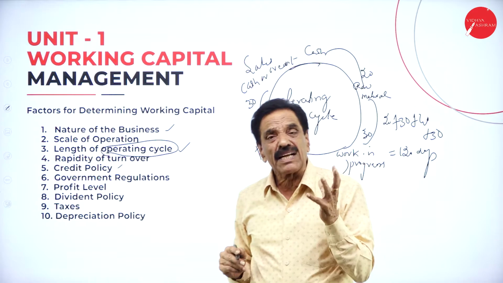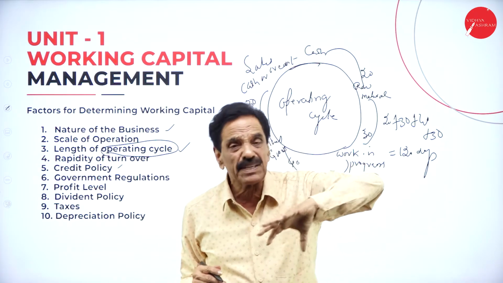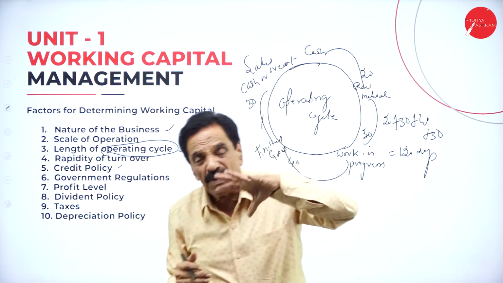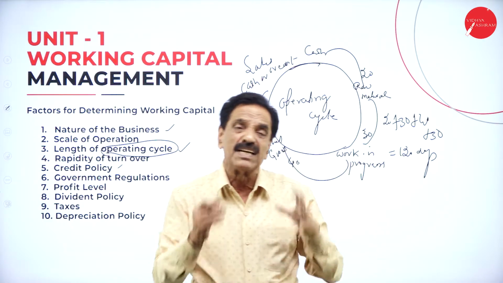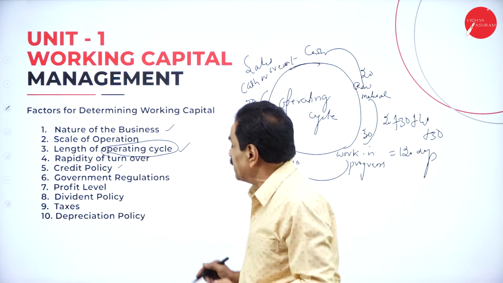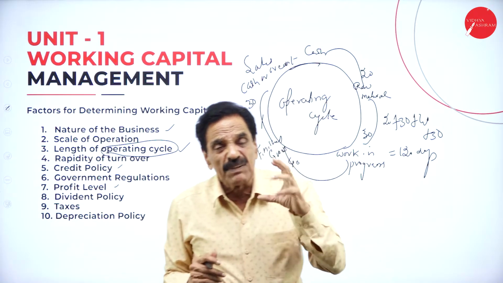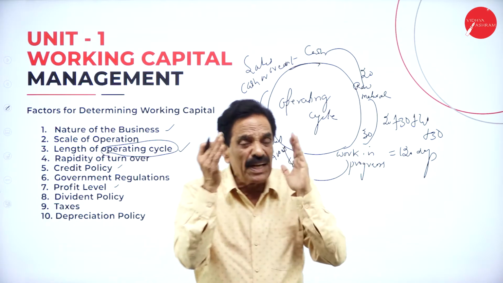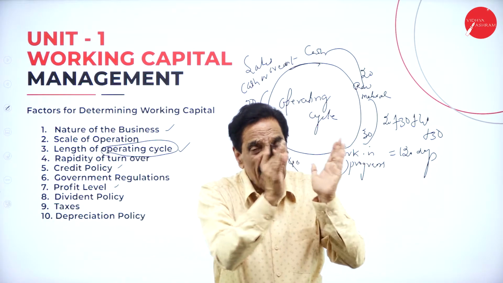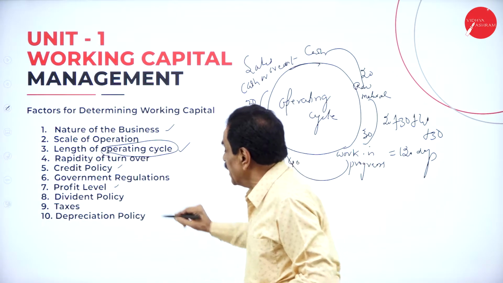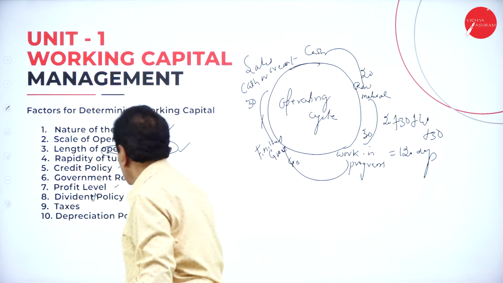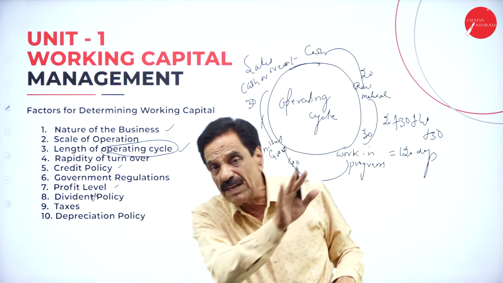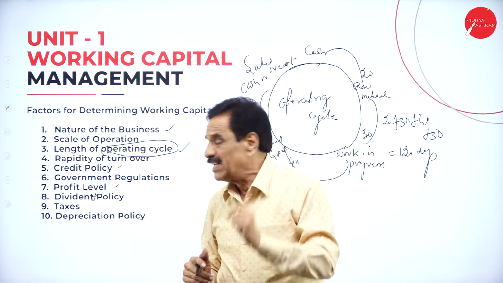Then government regulation also plays an important role. Whatever the government policy is, that also impacts the working capital. If we have got a good government policy, definitely our working capital will be improved. Then profit level is most important, because you invest the money and every day you have got a working capital. If you get the profit, it's a boost to us and will increase our working capital. Then dividend policy. How the dividend has been declared, a policy has been made so that every shareholder should get the dividend at the end of the year.